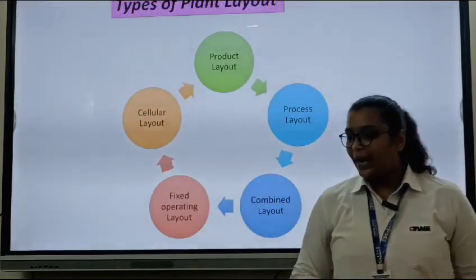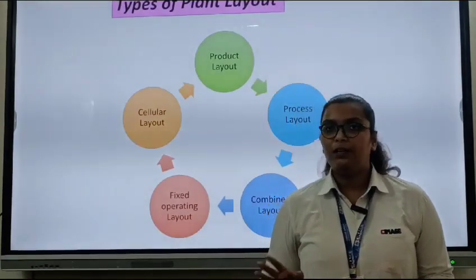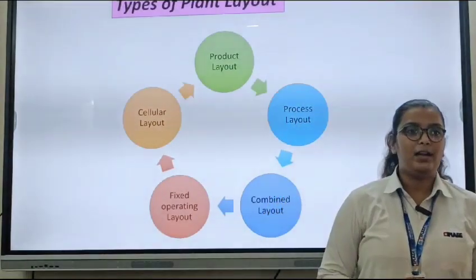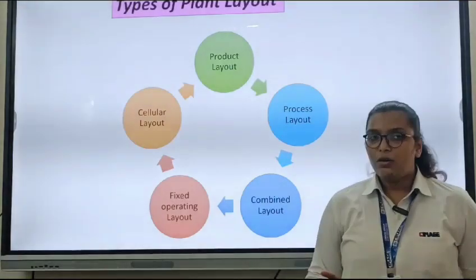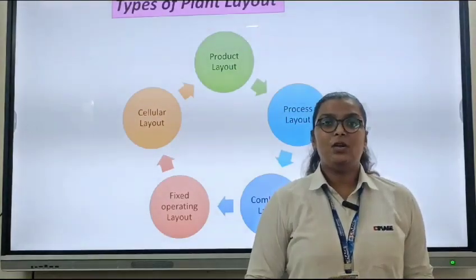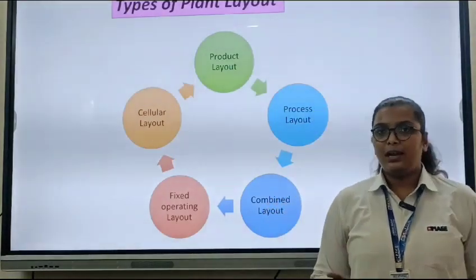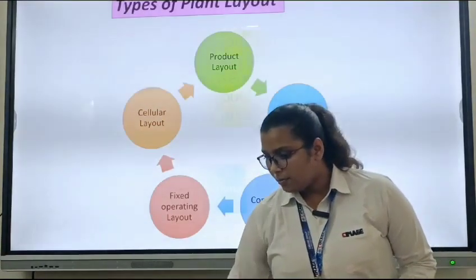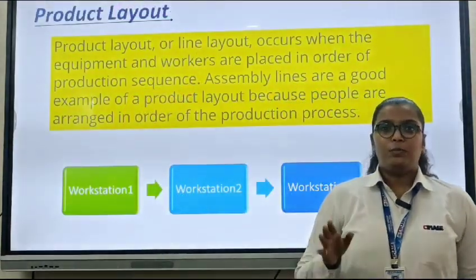Now move to the types of plant layout. Here I mentioned the 5 most important types of plant layout. The first is product layout, then process layout, combination or hybrid layout, fixed position layout and cellular layout. Now move to product layout.